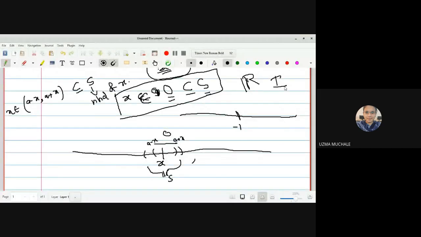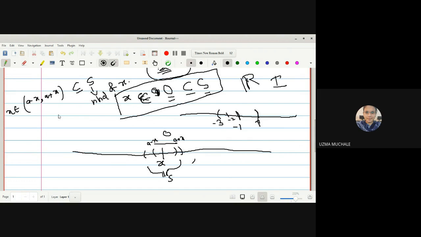-3 to 1. -3, because here is -2, 1. Okay, you have to tell whether it is an open interval. So this is the set S she told us to take as a neighborhood. Okay, now as she doesn't allow us to take either an open interval or a closed interval, we can take anything. So I will select -3 to 1 as an open interval, right?